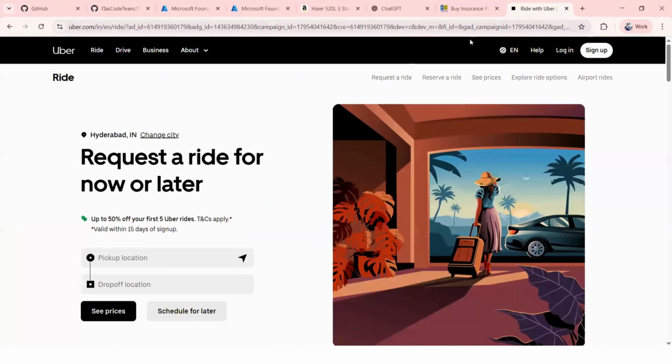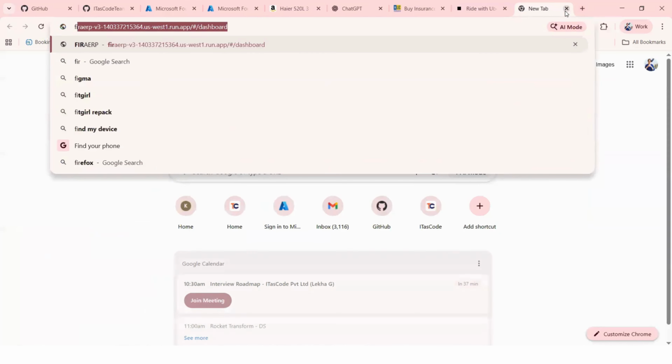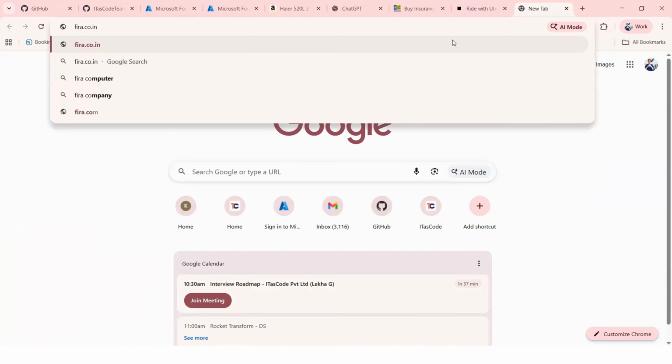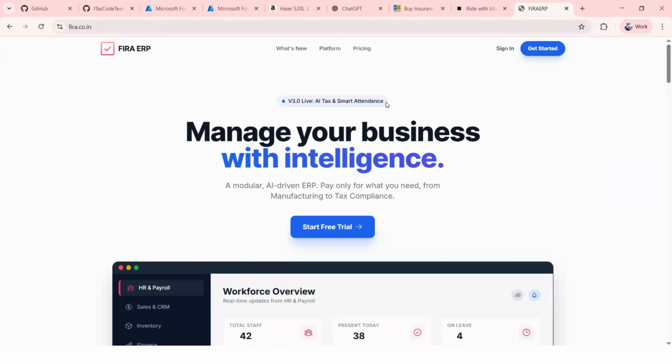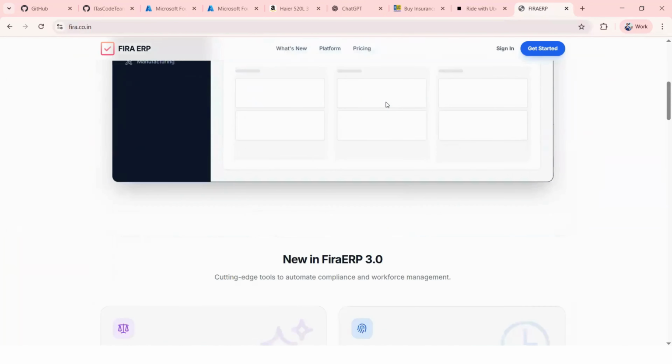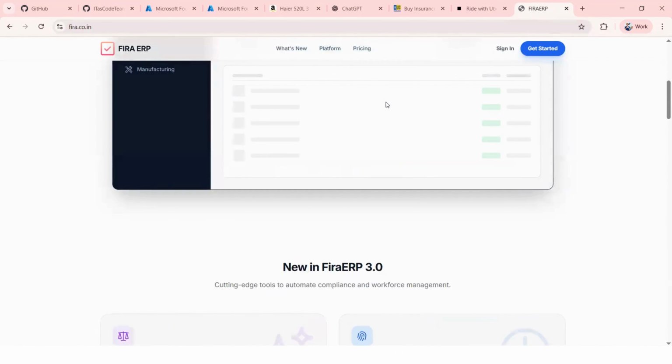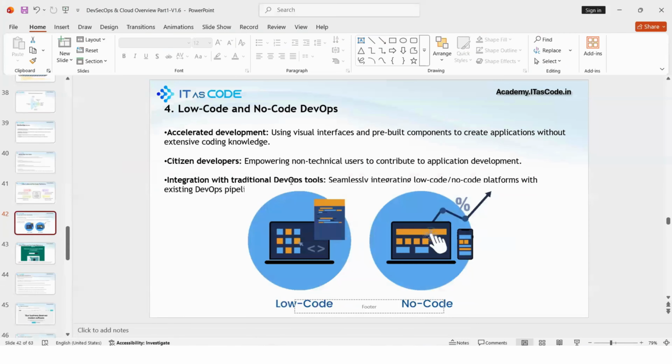If you observe our platform, ITS code also developed one such platform. Whatever the business is, they can onboard their business within minutes, even supply chain organizations. These types of innovations are coming. But as a cloud engineer, as a DevSecOps engineer, what is our role in this area? We will try to observe that.